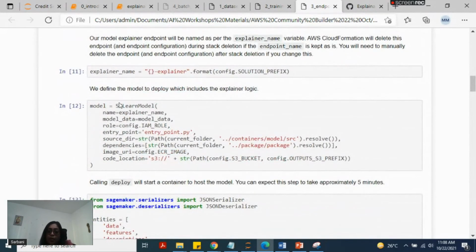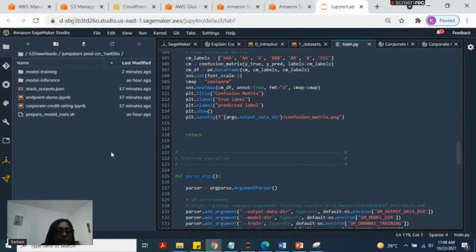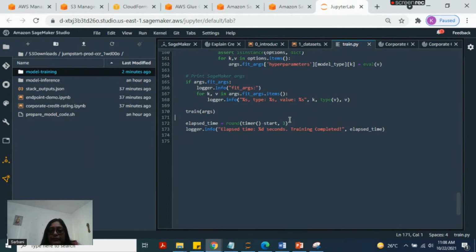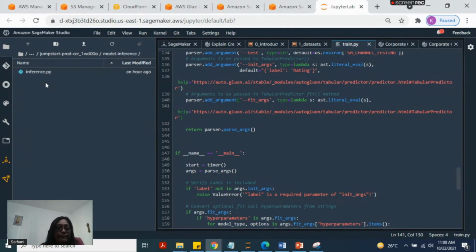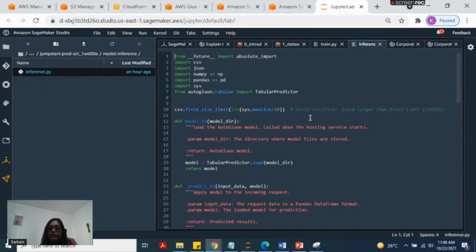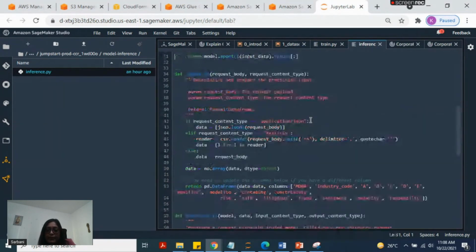Once the latest job is taken, we call the sklearn model function and pass our explainer name. When calling it, we pass one entry point, which is entry_point.py. Let's look at the code here. In this entry point also, we are going to call several other models. Let's not go deep into this one right now. So this is our interface, the final endpoint.